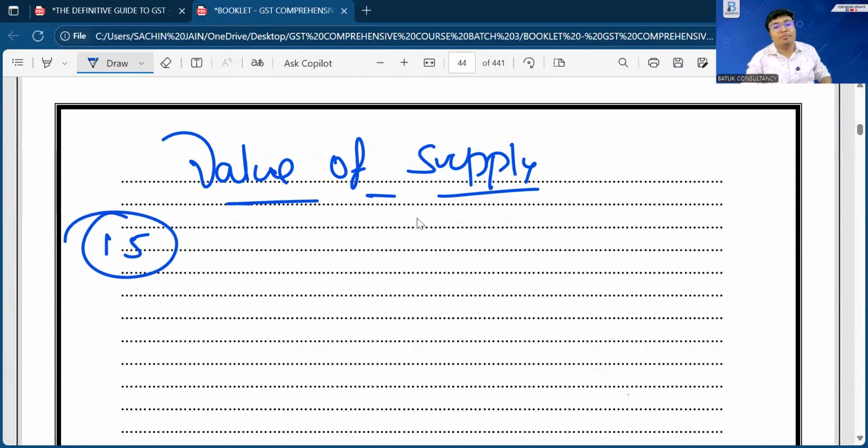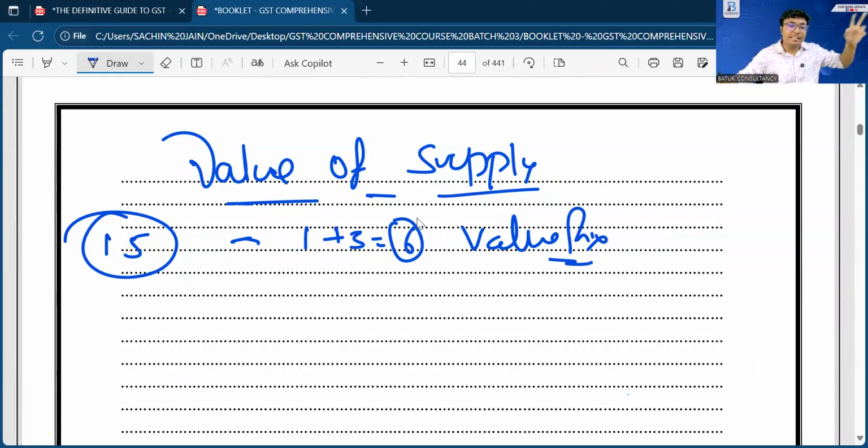Now, sir, just look at number 15. First, I am going to discuss the memory technique, then we'll discuss the concept of this section. Just look at number 15. Sir, 1 plus 5 is equal to 6. That is value fixed. Just try to link the word. Section number 15. Whenever you look at number 15, 1 plus 5 is equal to 6. That is value fixed. So this section is on account of valuation under GST.